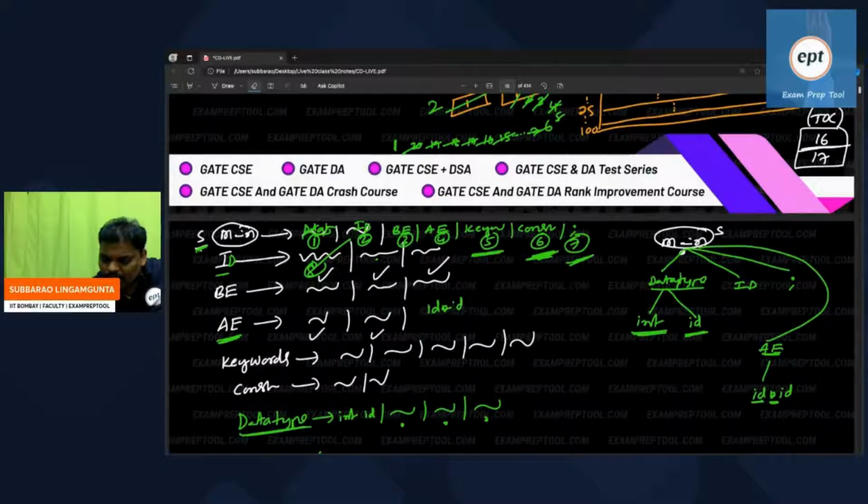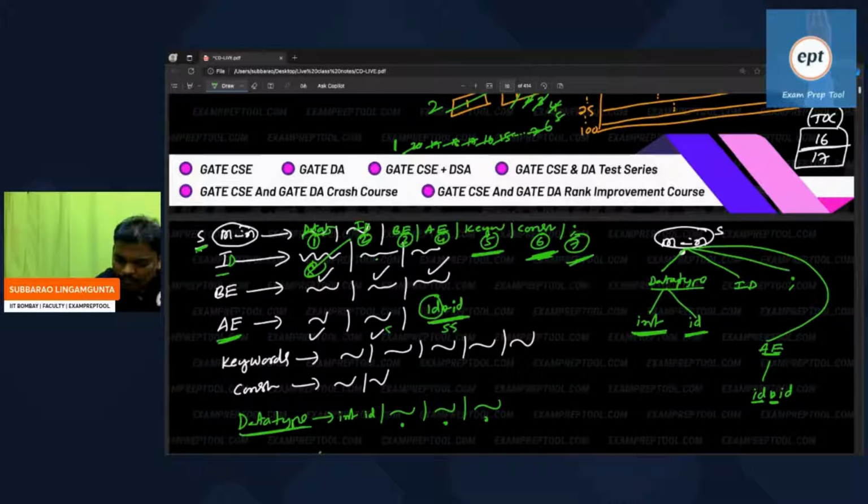Let us assume an incident. The lexical analyzer gives one token, and according to that token the parser takes a production. Let me say production number 55, some number. The parser asks the lexical analyzer, please give the next token. It gives the next token, and according to that the parser takes the 55th production, because the lexical analyzer said the first token is ID.